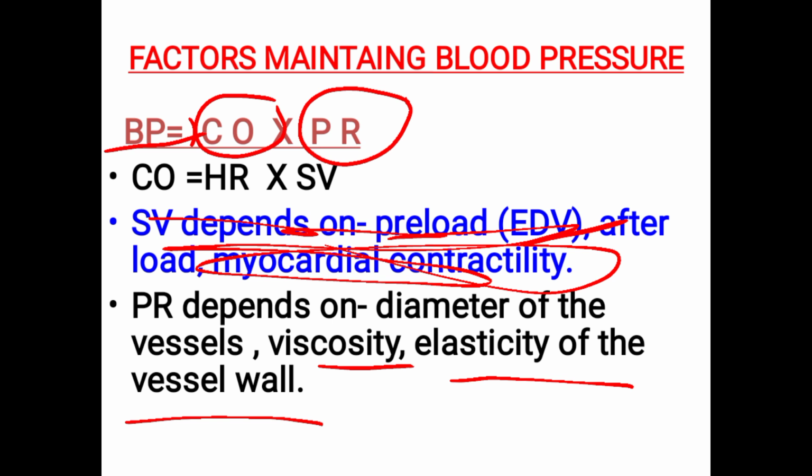The elasticity of the blood vessels. Blood vessels mainly have some elasticity. If they lose the elasticity, more pressure has to be put to pump the blood through the blood vessels, so the BP will increase. Usually you can see this in old age. In old age, there is a loss of elasticity, so more pressure is required to pump the blood to the other parts. At that time, the BP increases. Understood? Those are the factors maintaining the blood pressure.